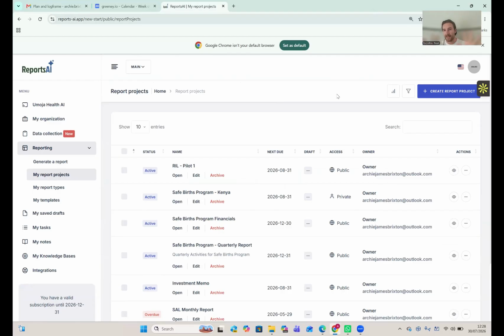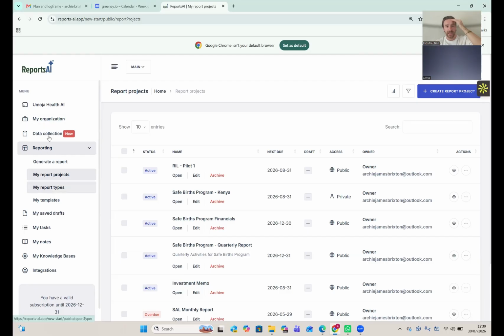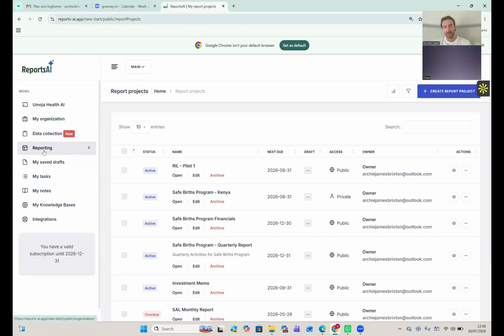So what today's workshop is all about: planning, then organizing, then improving, and then communicating your programs. What Mohammed's just shown you is how the platform allows you to plan your programs. Now we're going to get into Organize. Mohammed shared that doc with me, so I've got that log frame, and how you stay on top of all of your different programs and reports within ReportsAI is via My Report Projects. It's just under Reporting here.